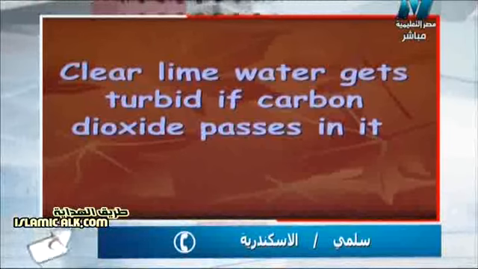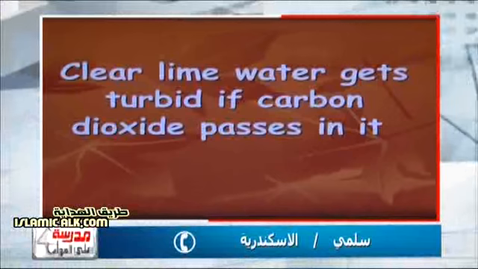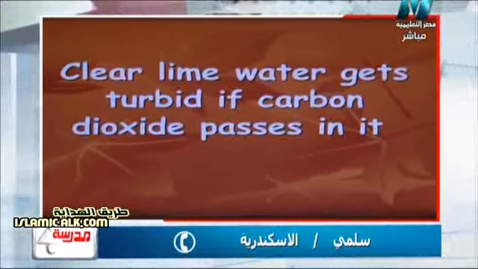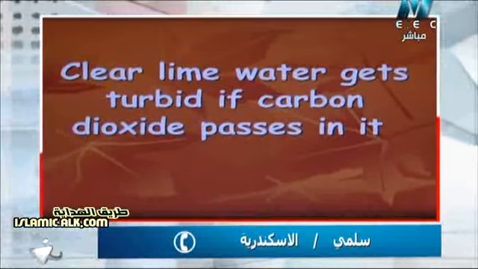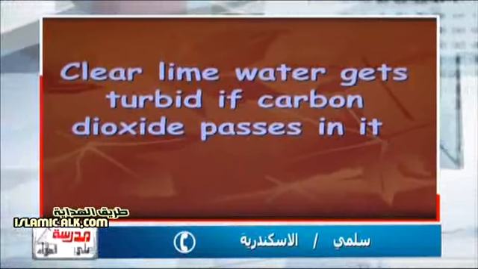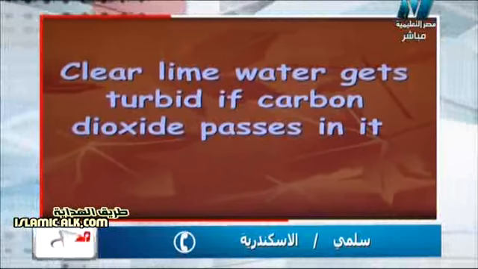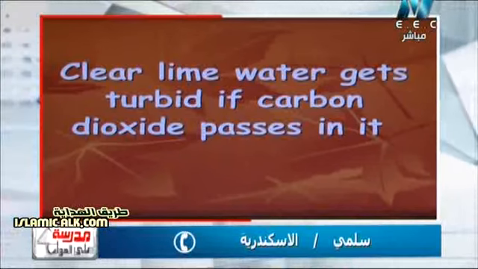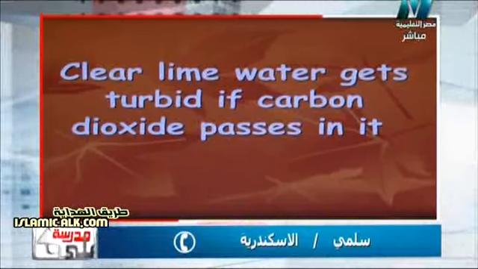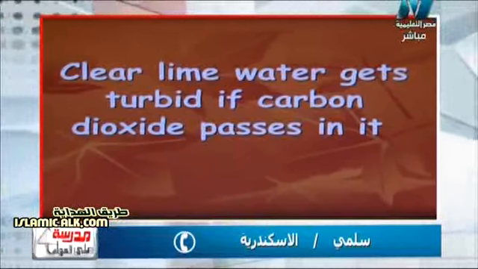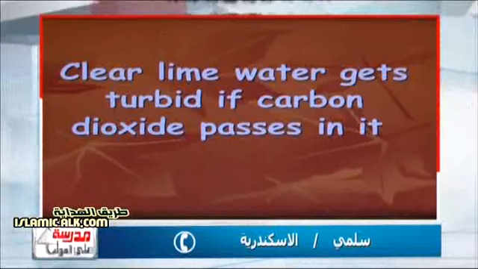Clear lime water. The question says that clear lime water gets turbid if carbon dioxide gas passes in it. Give reason, Salma. Because carbon dioxide forms what in lime water? Salma, it's an easy question. It's a repeated question. Again, clear lime water gets turbid, or cloudy, or milky if carbon dioxide gas passes in it. Why, Salma?